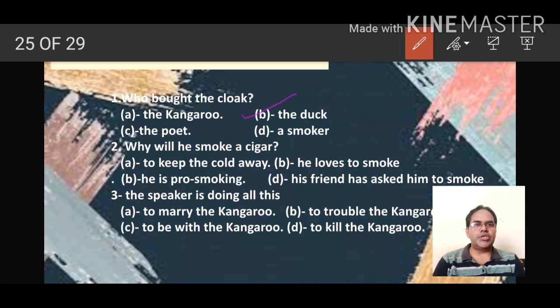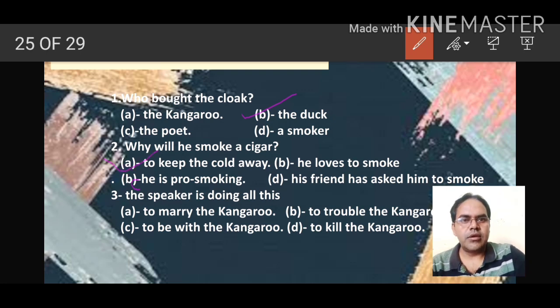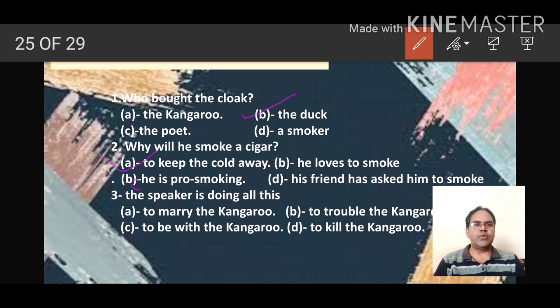Second question, why will he smoke a cigar? Option A, to keep the cold away. B, he loves to smoke. C, he is pro smoking, and D, his friend has asked him to smoke. So here the option, why will he smoke a cigar? The option is, to keep the cold away. Option number A, he smokes a cigar to keep the cold away.